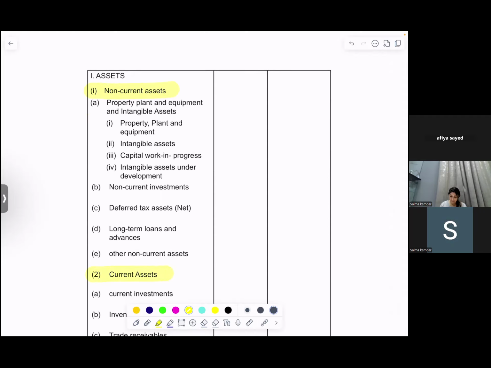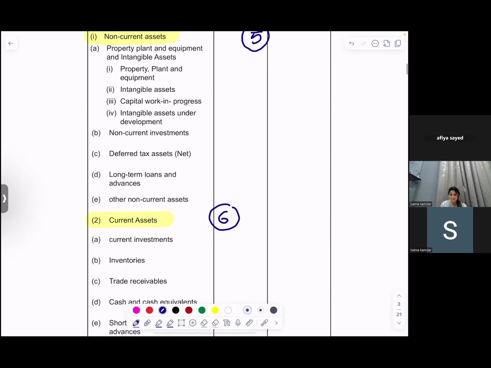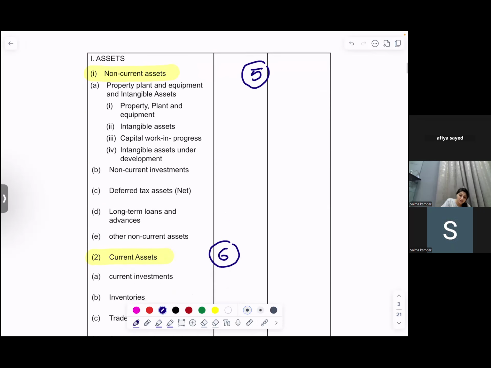In non-current assets, you have a total of 5 parts, and in current assets, you have 6 parts. So these are the headings. This would be a Roman numeral 2, that is assets.